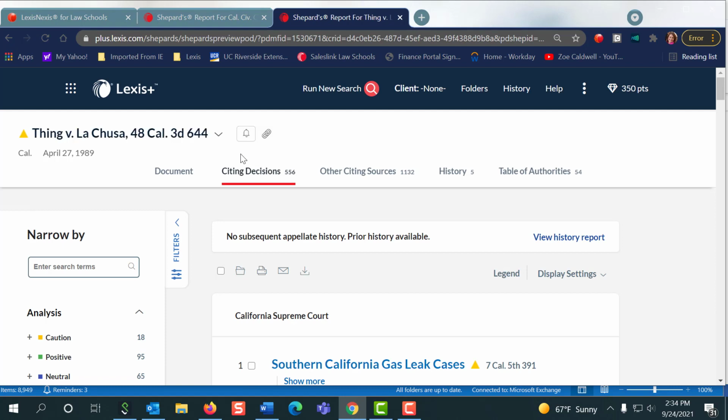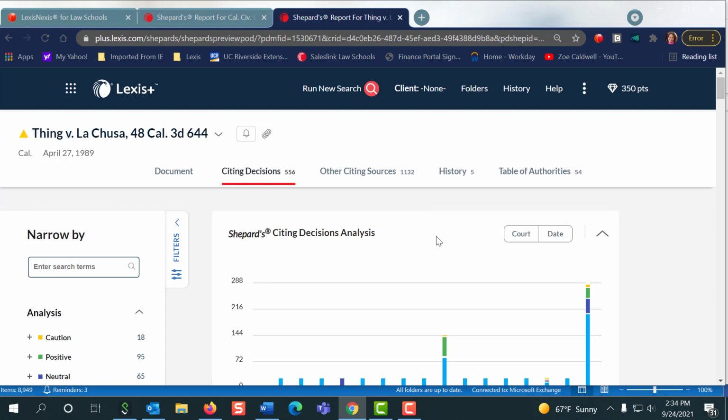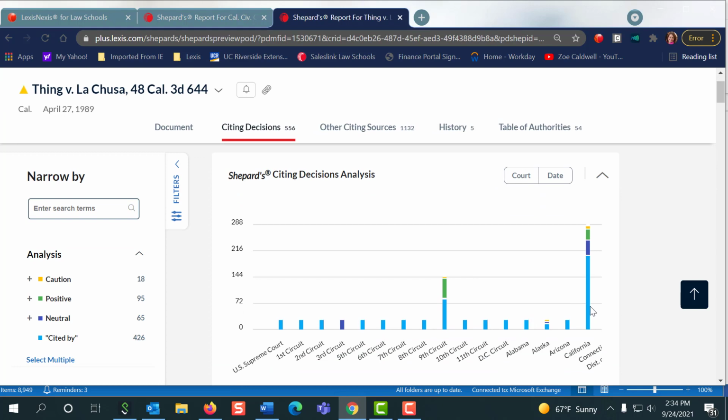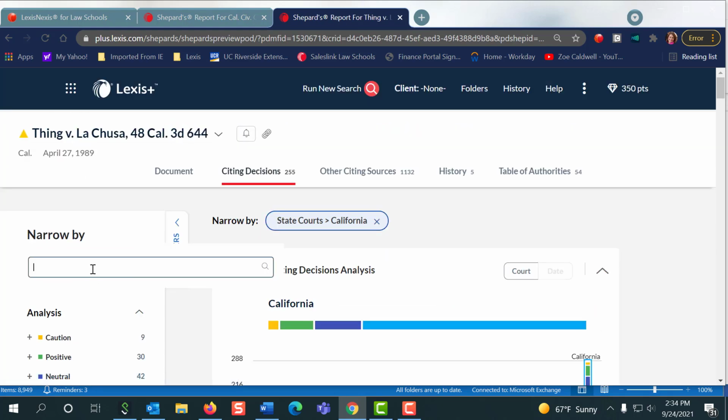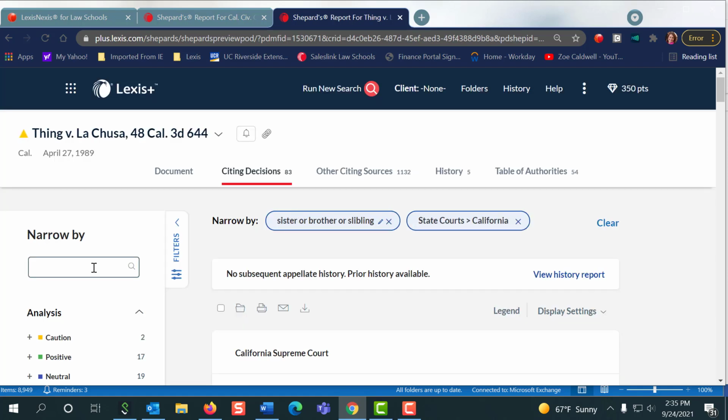So now we're in Shepard's. It's as easy as this. You're already doing it, right? Okay. But we need from our jurisdiction. So once again, I click it, and we need to narrow by our terms again. I only want the cases that cite Thing v. Lechuza that talk about sister or brother or sibling. And I could be more specific and add close relationship in the same paragraph. Now I have 83 citing decisions to take a look at.